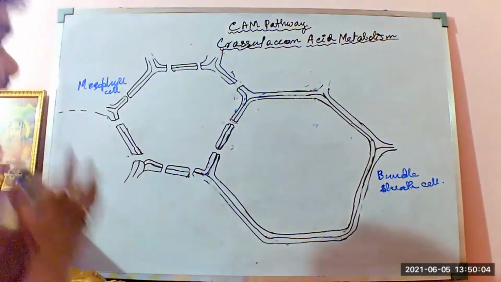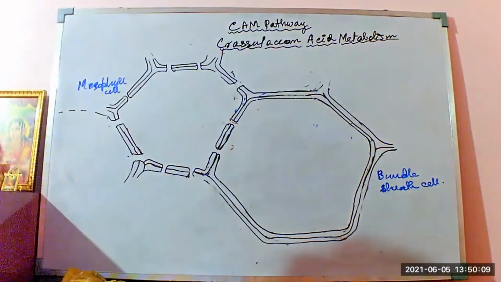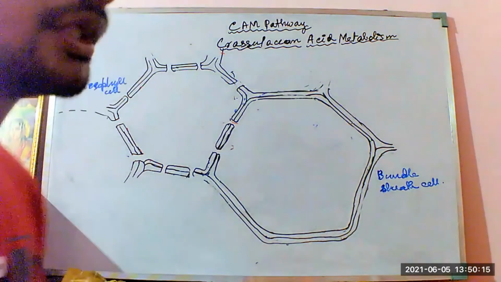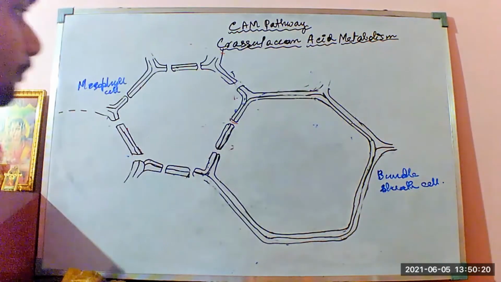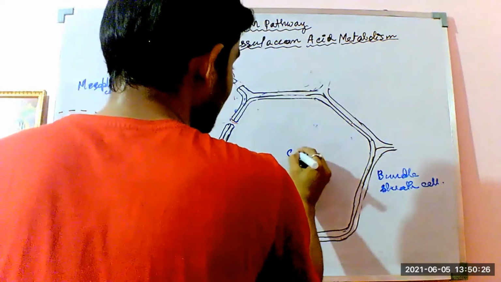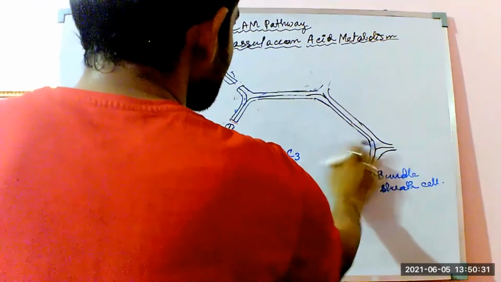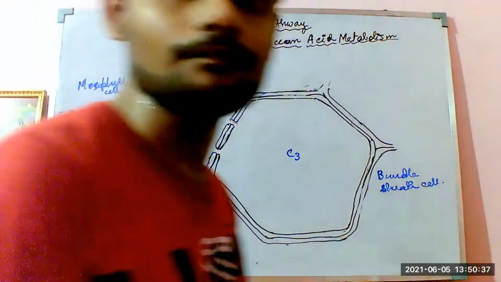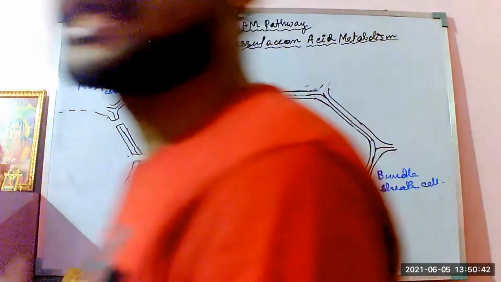The CO2 which was getting fixed in the mesophyll cell and in the bundle sheath cell, in the CAM pathway that is getting fixed in a different way. In the CAM pathway, the starch that is being produced by the Calvin C3 pathway, or the Calvin-Benson cycle that is producing the starch, and the C4 pathway that is producing the starch molecules, that was getting reduced to triose and then to CO2, and then it was again entering into the mesophyll cells of the Hatch-Slack pathway. Here the thing is a little bit different.